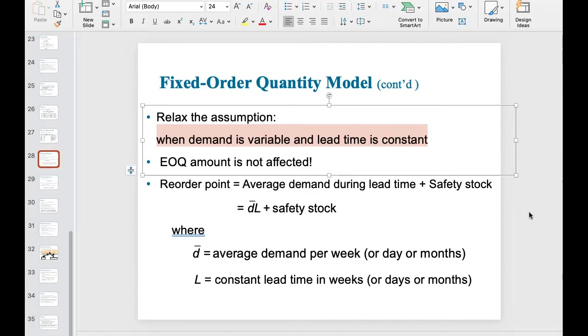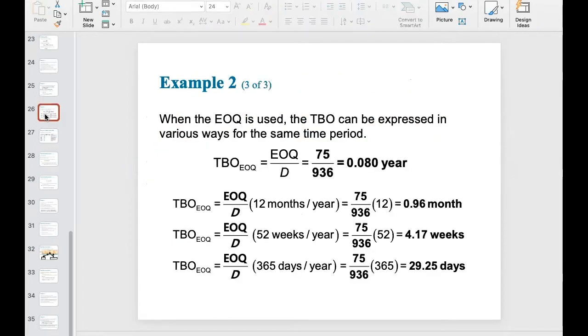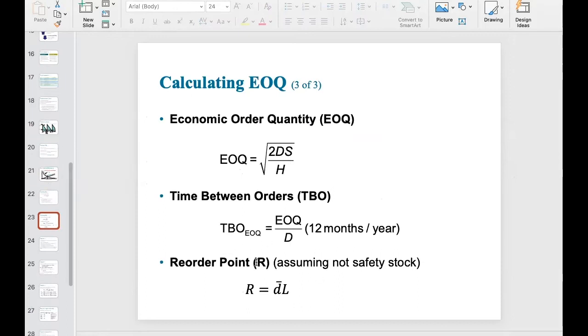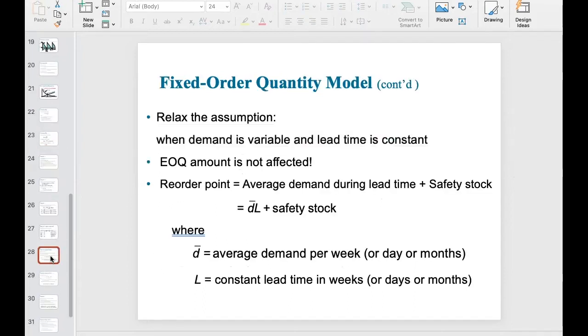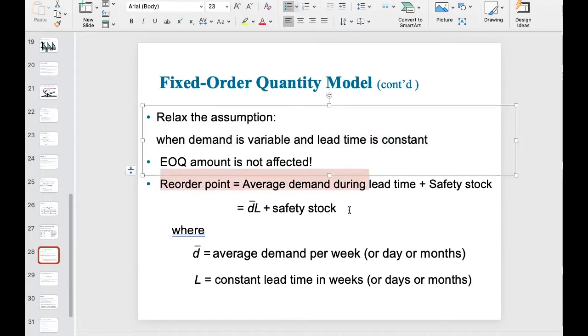You may still remember that within the basic setting, the reorder point equation is just reorder point equals D bar times L. We talked about this specific equation in detail when we went through slide 23 in the last video. R equals D bar times L. However, if we relax this assumption, the equation for the reorder point will be adjusted. How do we adjust it? Very simple.